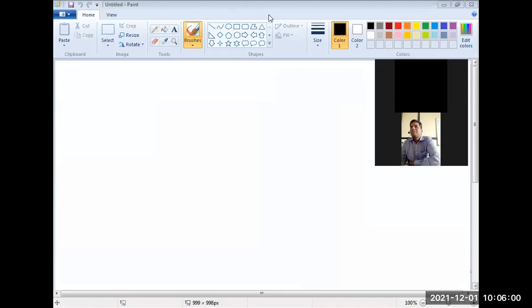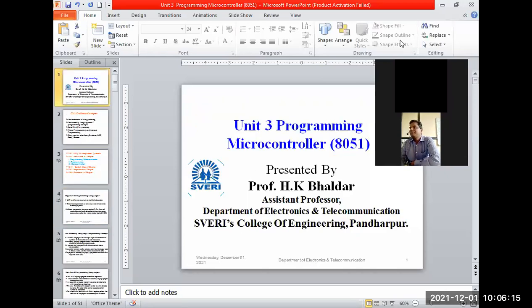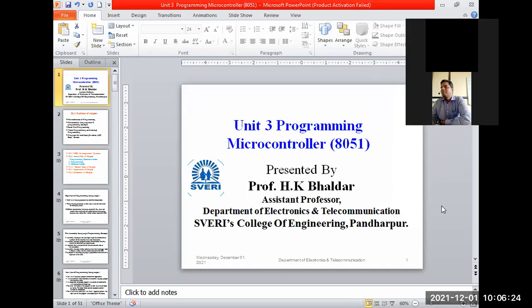Now we'll start with chapter number 3, which is very easy and very short. That is called microcontroller programming. Programming of the microcontroller. Chalo, write that down. We'll go with that without wasting time. Write down unit number 3, programming of microcontroller. Most of the programs we have already seen in chapter 2 itself. Still we'll revise that, and we'll go with that code in this chapter also.